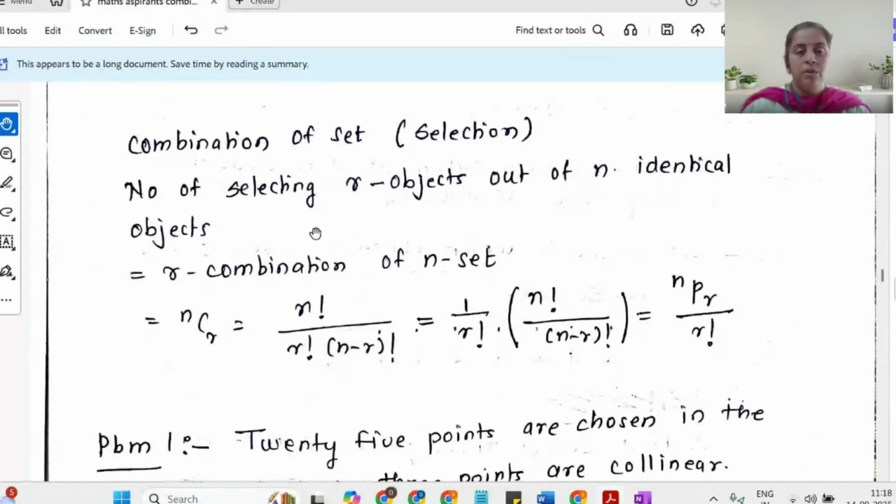Right? So if I have to select R objects out of n identical objects, then that is called the combination. And the combination formula, what we have seen from our 11th or 12th standard, is nCr, which is n factorial divided by r factorial into (n minus r) factorial. Now, if I keep 1 by r factorial aside, whatever is left inside this bracket is basically nPr. So that gives me a relation between nCr and nPr: nCr is equal to nPr upon r factorial.